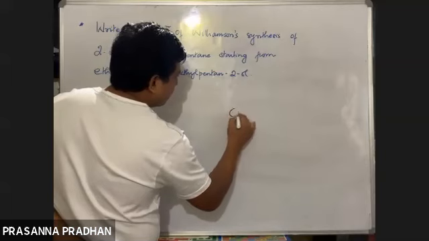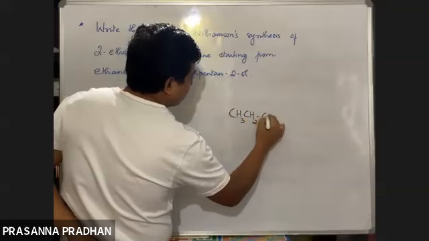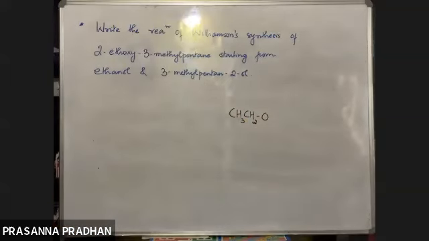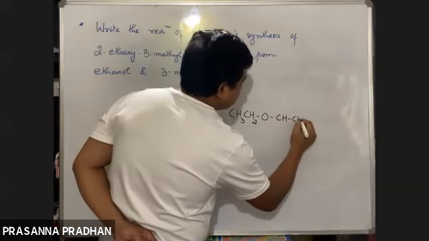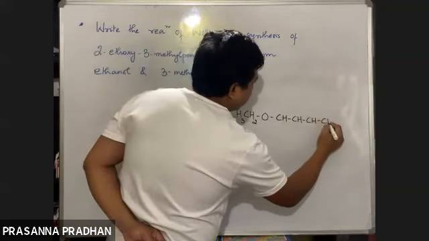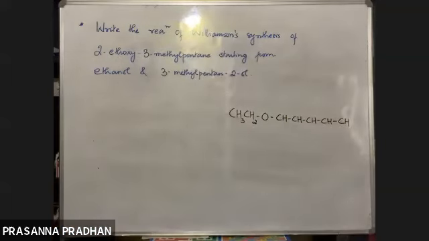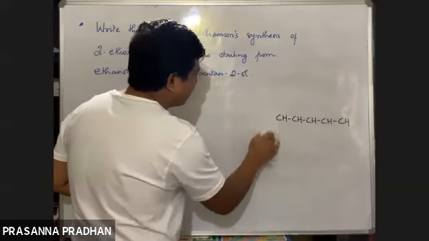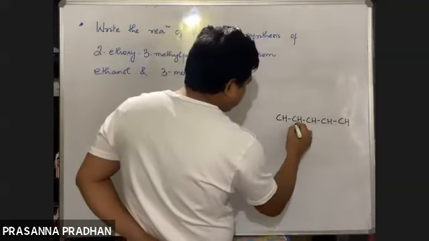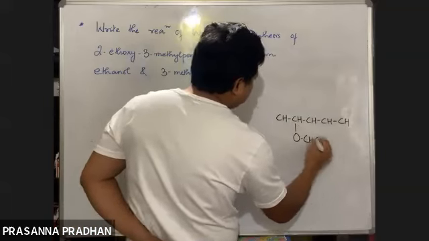I'll draw the ethoxy group and a pentane, a 5-carbon chain like this. 2-ethoxy means this ethoxy group will be attached to the second carbon.